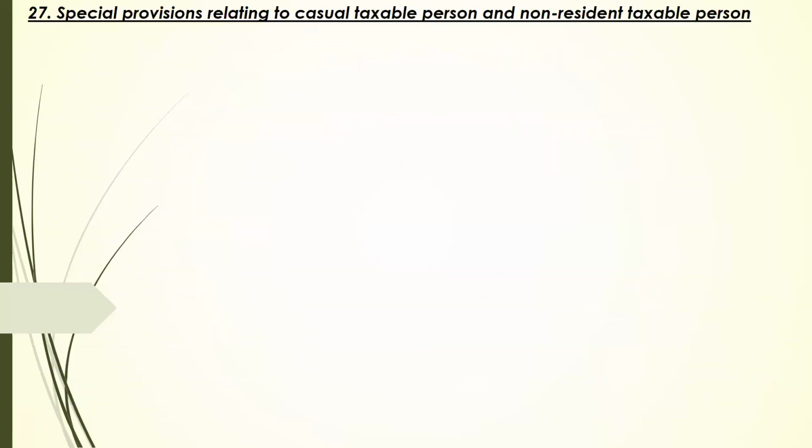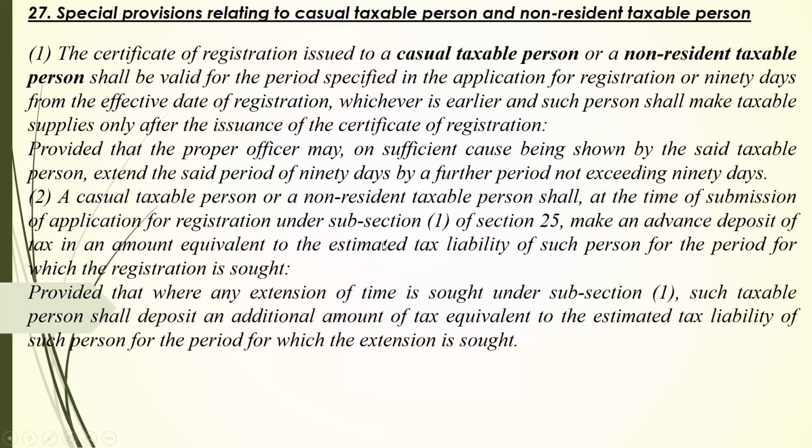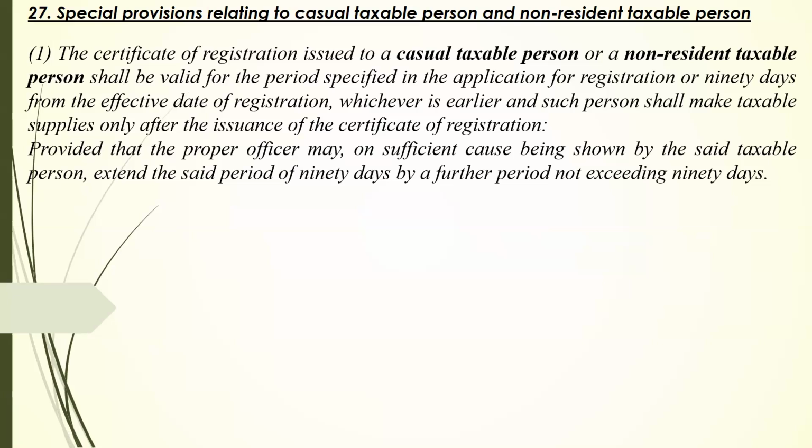Yes. Thank you, sir. Now we are on to section 27, special provisions related to casual taxable person and non-resident taxable person. Let's have a brief reading of the law first. The certificate of registration issued to a casual taxable person or a non-resident taxable person shall be valid for the period specified in the application or 90 days from the effective date of registration, whichever is earlier. And such person shall make taxable supply only after issuance of certificate of registration.